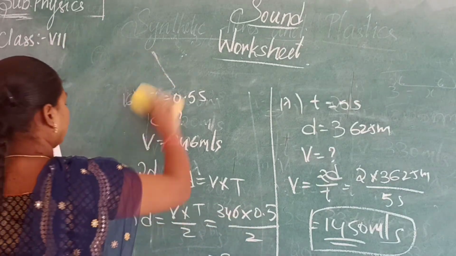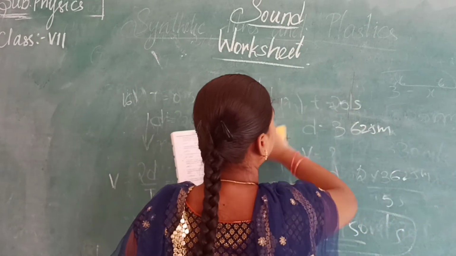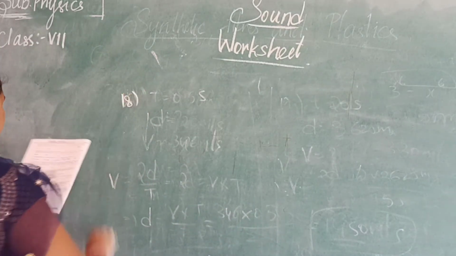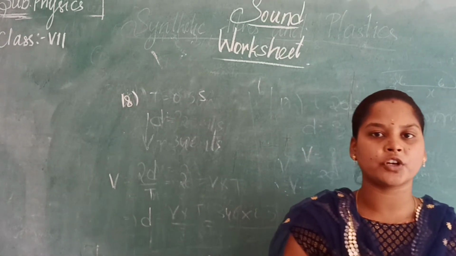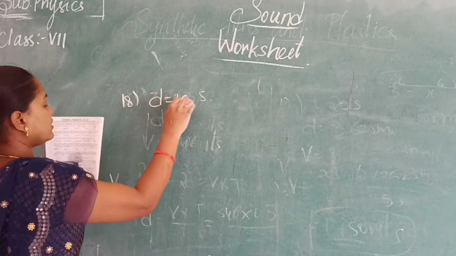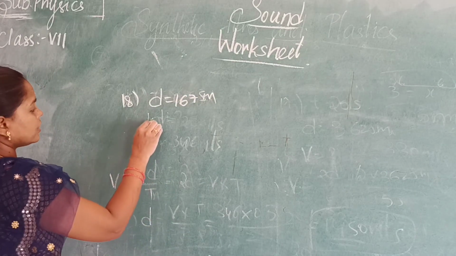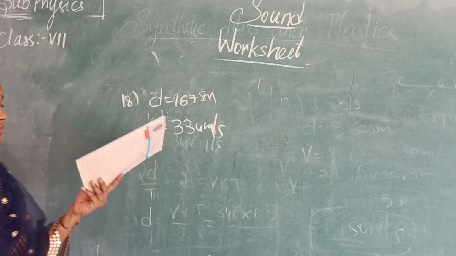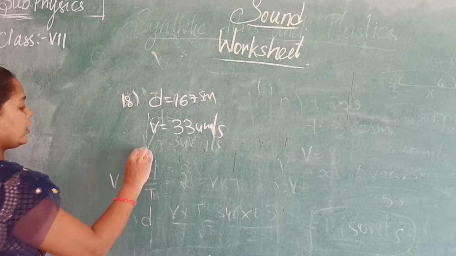Next one. A person fires a gun in front of a building. He is firing a gun in front of a building which is 167 meters away. That means distance is 167 meters. The speed of sound is 334 meters per second. What we have to find out here is how much time it takes for the echo to be heard.